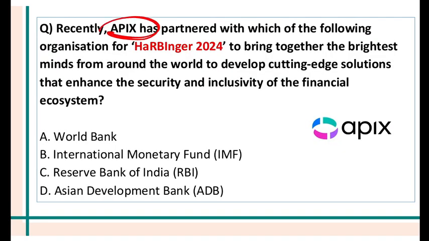Apex is a technology company. Apex has partnered with which organization for conducting a hackathon called Harbinger? It has partnered with the Reserve Bank of India. But you do need to know the name of the company, Apex. Apex is a global fintech company. It is a collaborative innovation platform, and RBI conducted its hackathon on the Apex platform. The Apex platform is used by fintech companies and innovation companies. And there were two themes of Harbinger: zero financial frauds and being Divyang friendly. The winners get 40 lakh rupees.